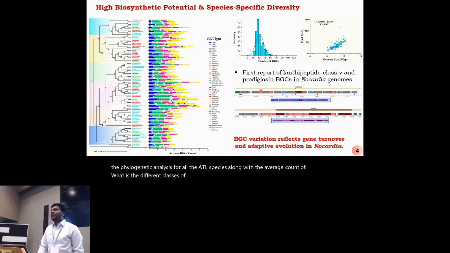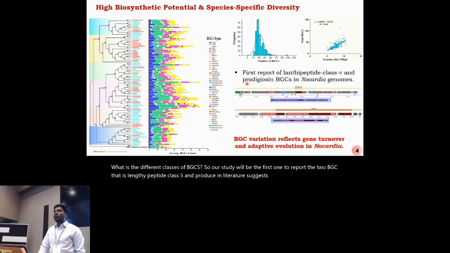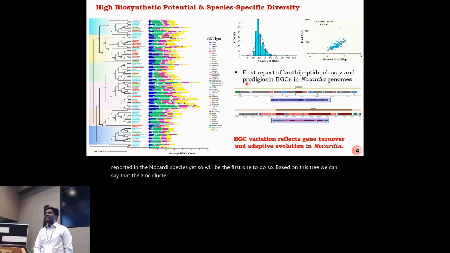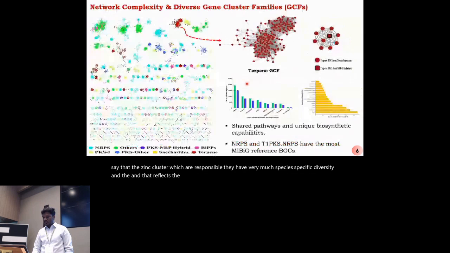Our study will be the first one to report two BGCs, that is lanthipeptide class 5 and proteusin. Now literature suggests that proteusin has been known to have anti-cancer and anti-tumor properties, but it has not been reported in Nocardia species yet. So we'll be the first one to do so. Based on this tree, we can say that the gene clusters have very species-specific diversity, and that reflects their gene turnover.